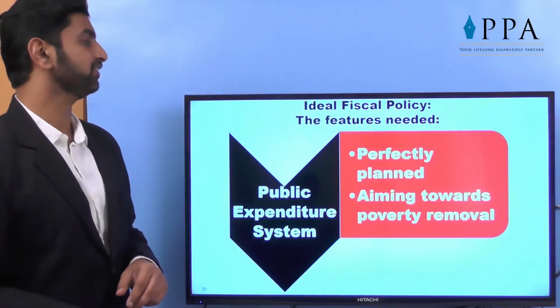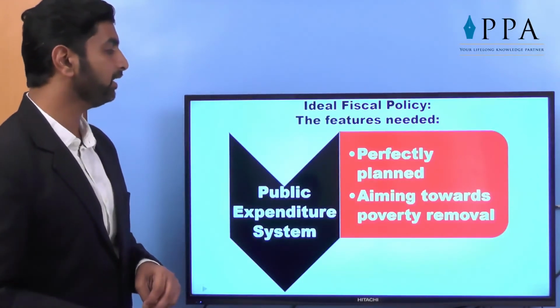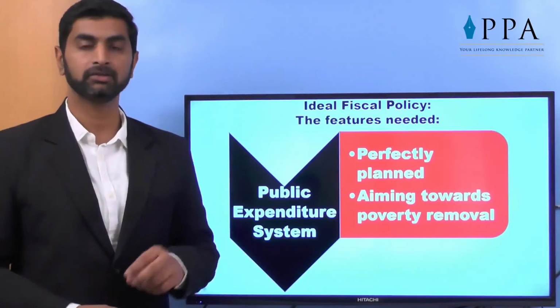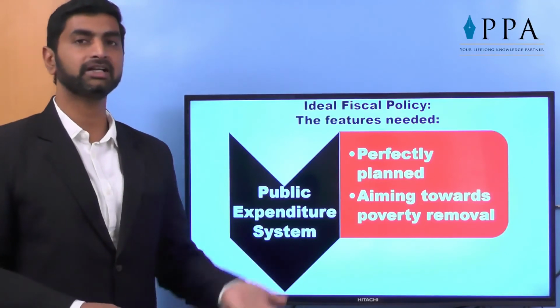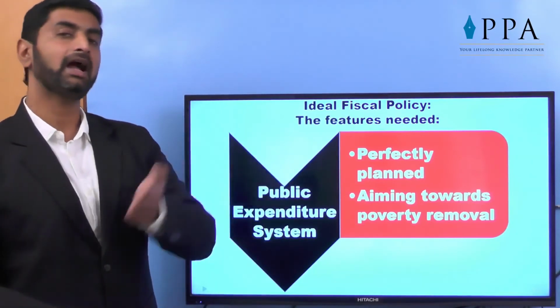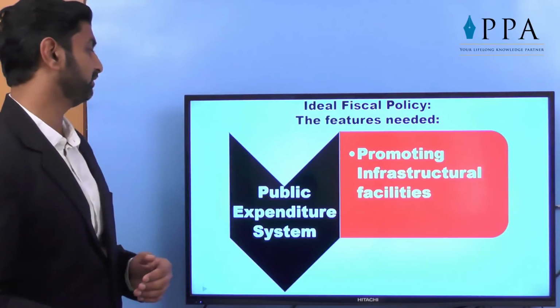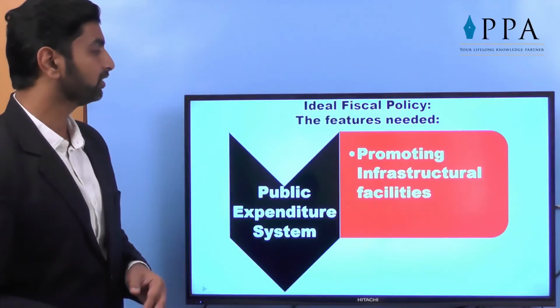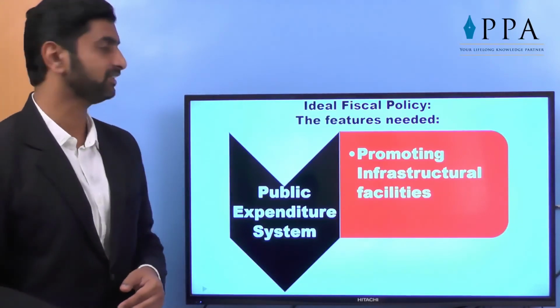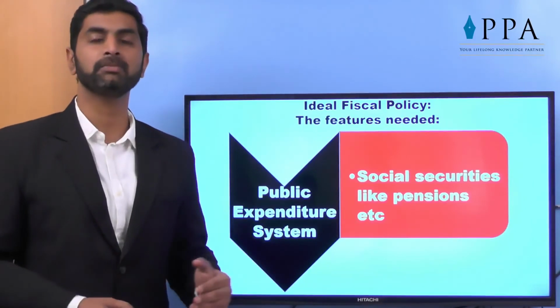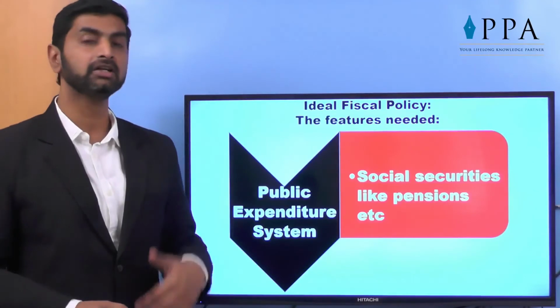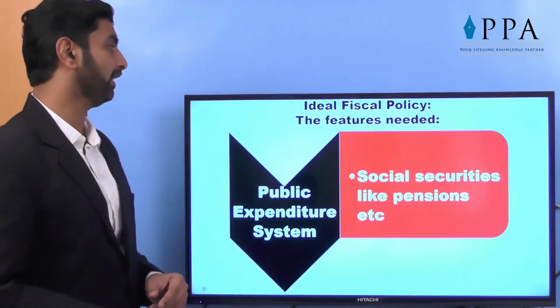Public expenditure must be perfectly planned, aiming towards poverty removal. So public expenditure should work for those who are below the poverty line, so that gradually the income, demand and obviously the production will increase in the economy. It should be focused on promoting infrastructural facilities in our country. Social securities like pensions should be made available to those who are in need of it, so that they will have a comfortable life.